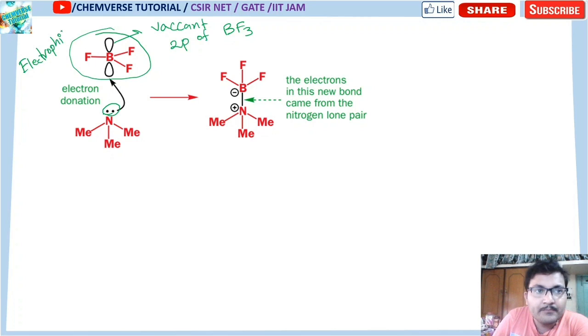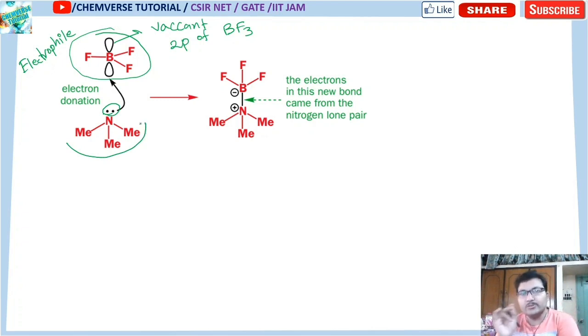electrophile. Clear? So BF3 acts as electrophile, and in this NMe3 part, nitrogen has a donatable lone pair. It donates the lone pair to the vacant 2p of BF3. So this NMe3 species is donating electrons. It is an electron rich species, so that is why it can be called your nucleophile. Clear? So NMe3 is the nucleophile and the electrophile is BF3.